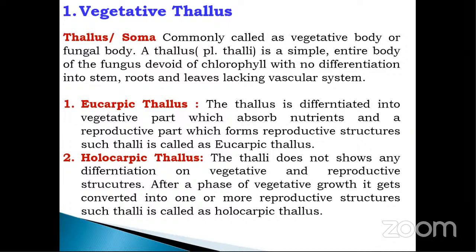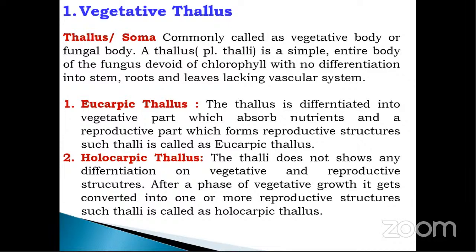That is, eucarpic thallus means the body of this particular fungus that is divided into two parts, the vegetative and reproductive part. The vegetative part is useful for absorbing nutrients, while the reproductive part is useful for producing the reproductive structure. Such a thallus, or such a body of the fungus, is called a eucarpic thallus.